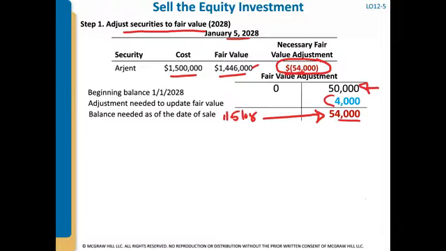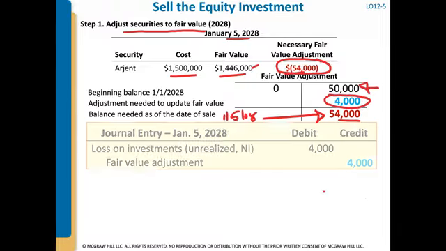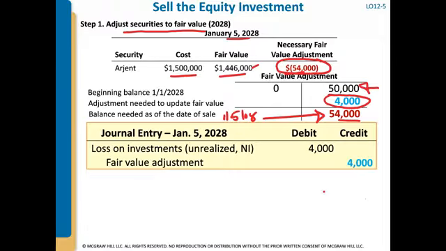So what are we going to do? We're going to record the difference to get us there. If we credit our fair value adjustment by 4,000, we will have a credit balance of 54,000. The debit to that adjustment will be a loss on investment, which is still unrealized because we still have not yet sold it. This is right before we sell it, we're going to book this entry, and it affects our net income. We're going to debit 4,000 to the loss on investment account.